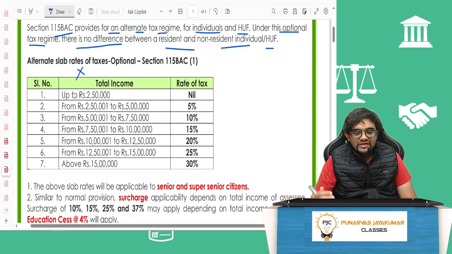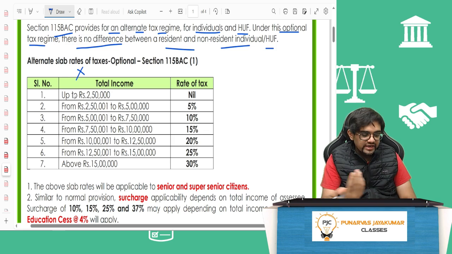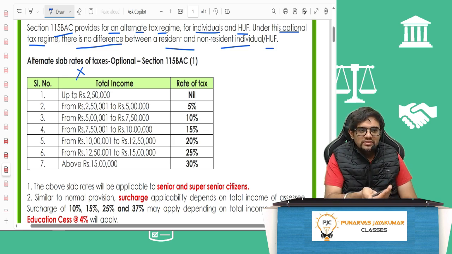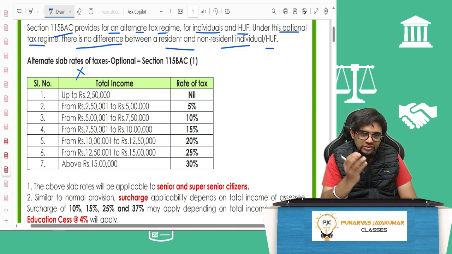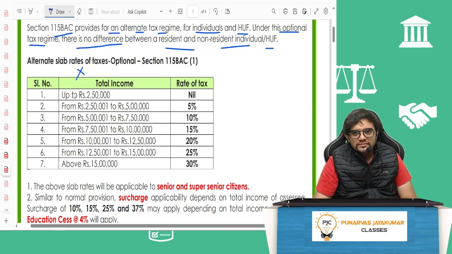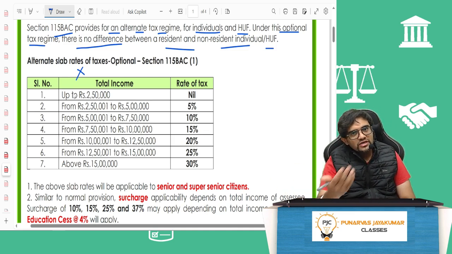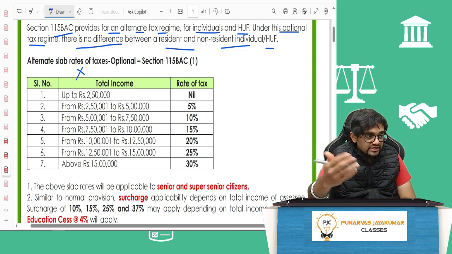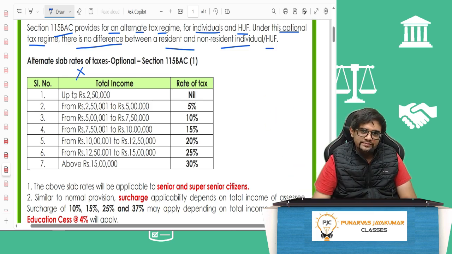It's about delivering knowledge, whereby tomorrow I get messages from people who say, sir, I'm a CA now and I'm able to decode any Bare Act because of whatever we learned in class. I said it's not because of me. I just showed you the way. It is your own interest. I have trained thousands of students, but only a few people message, which means you have that interest to actually go ahead and check the same thing.